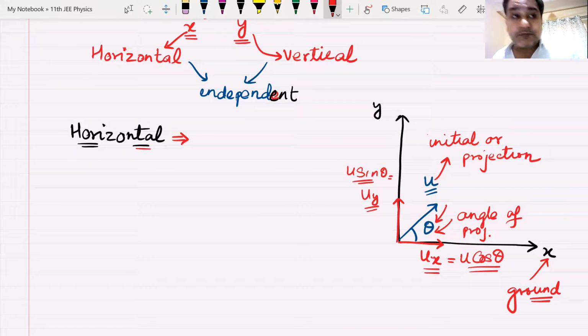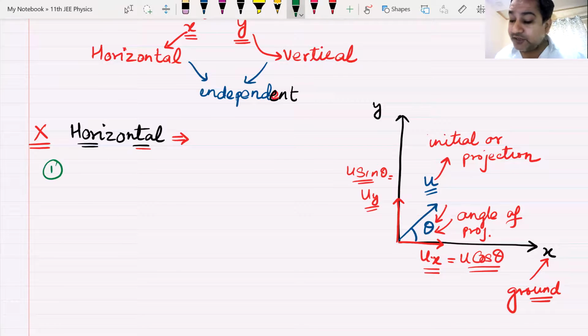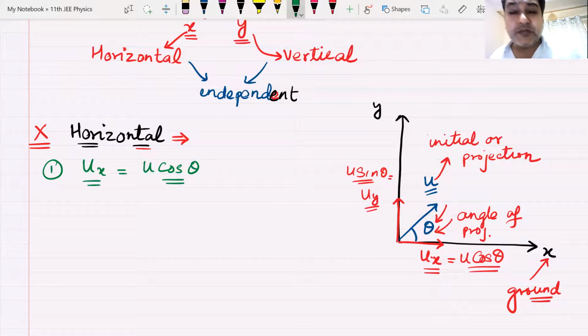Okay. Now we are going to break the motion into ux and uy. So the x motion becomes the horizontal motion, and the y motion becomes the vertical motion. Am I clear? Okay. Now the first thing that you must remember is that the initial velocity along x is ux, and that will be equal to u cos theta. That will remain u cos theta.